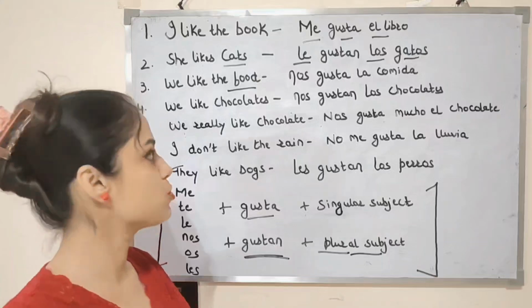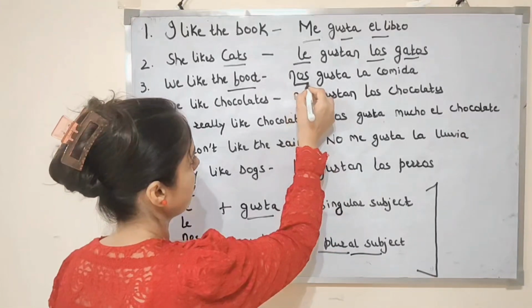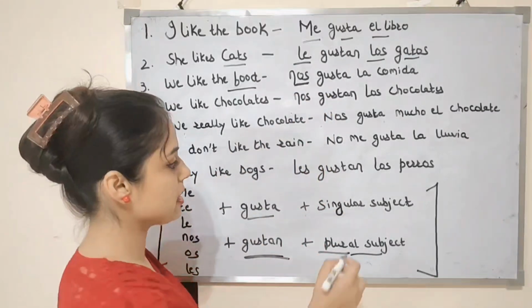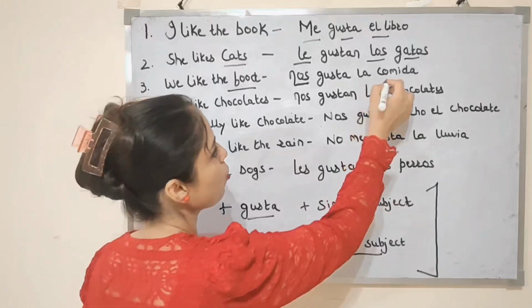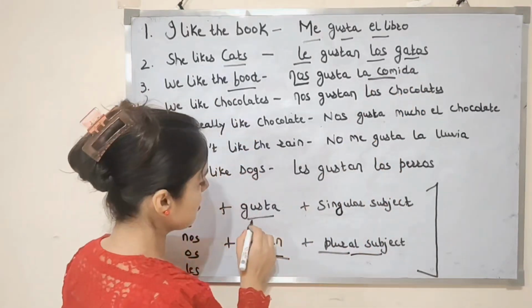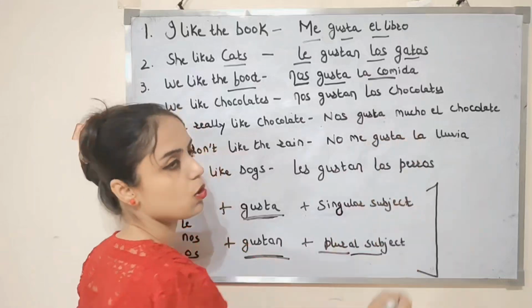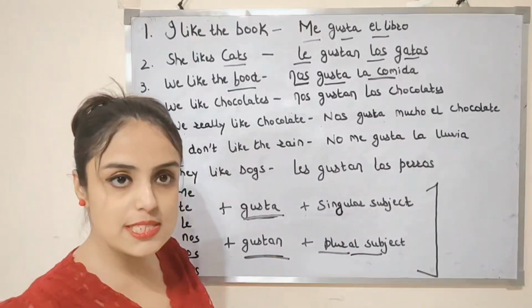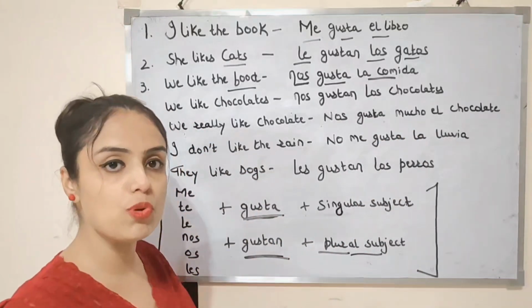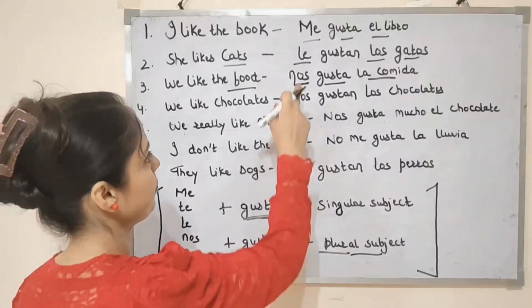The third example is we like the food. For we we are using nos. Food is la comida, it's singular, right? So we will use this form of gustar. So nos gusta la comida. The food is pleasing to us, right?